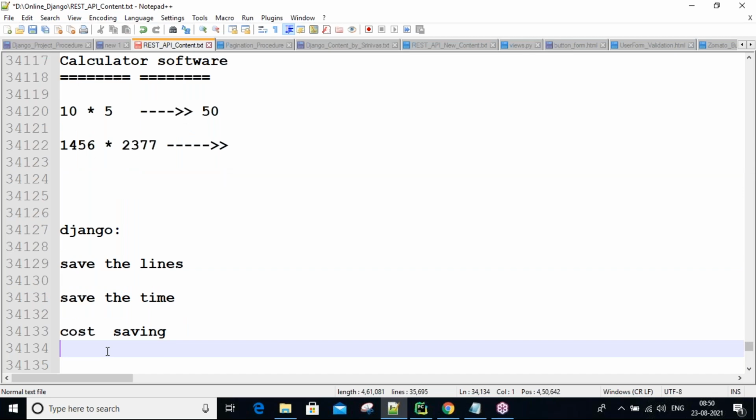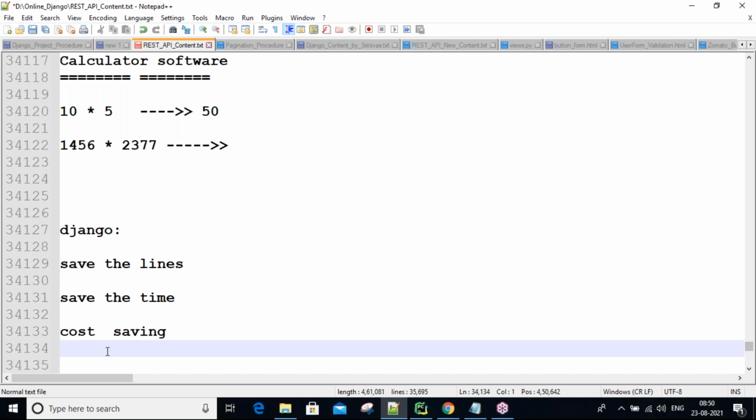Say we are developing one project in 3 months, guys. Every month 1 lakh is spent to develop that project. So 3 months means 3 lakhs spent. But if the same project is developed within 1.5 months, then you spend 1.5 lakhs. So the remaining 1.5 lakh you are saving. And also, for the remaining 1.5 months, you can develop a new project. Again new income is coming to the office people, management people. So that's why nowadays all industry and management people are focusing on the Django framework to develop their applications.